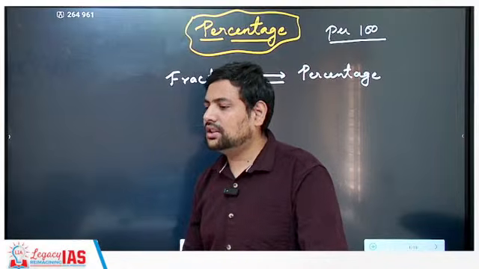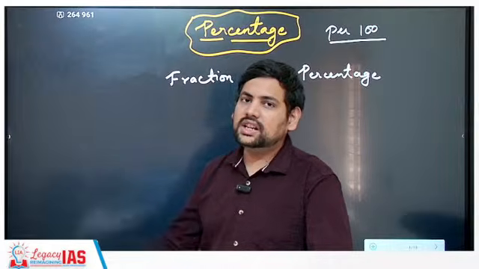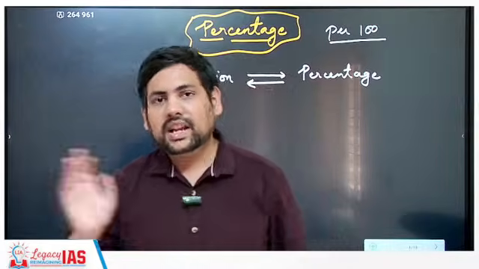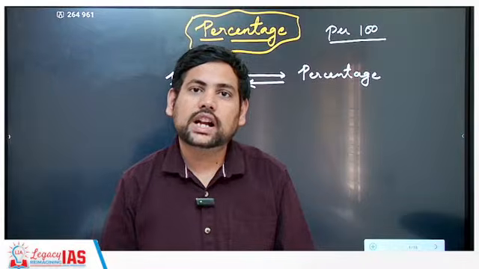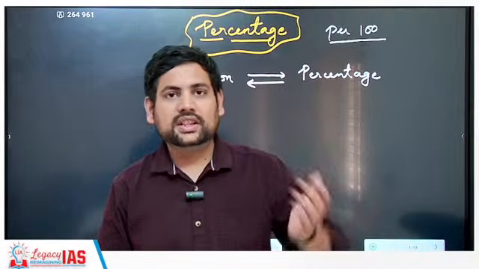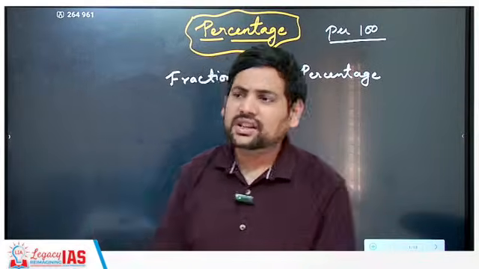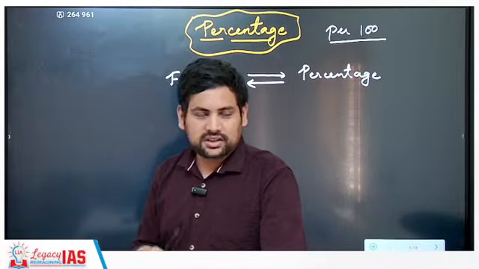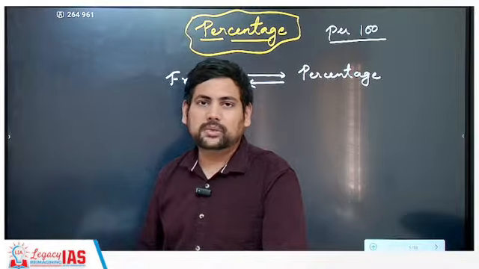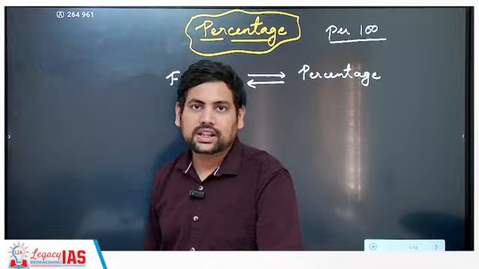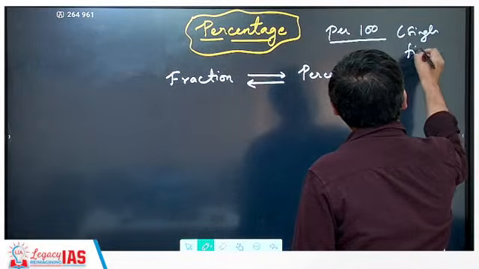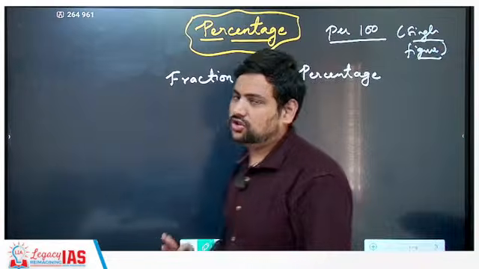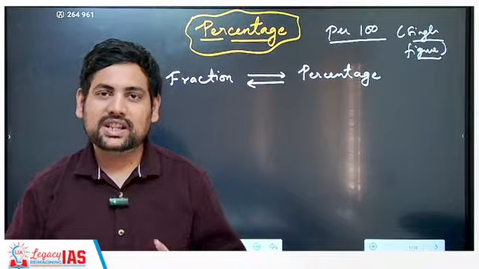For example, if I tell you that during COVID-19, Delhi government distributed food to 10 lakh people, 10 lakh migrants were given food daily, is this number good or bad? You cannot tell until you know the whole picture, that is, how many people there were in total. Now if I tell you that Delhi government was able to give food only to 10% of the migrants, you immediately know that this is bad, correct? So this is what percentage does: it gets you a single figure for anything, and based on this you can immediately judge. That's why we try to reduce everything to percent or percentage.